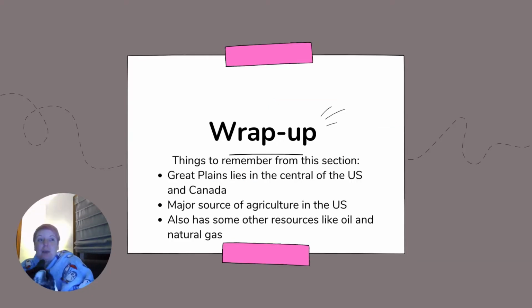All right, so to wrap up our lesson for today, remember from the section, the Great Plains lies in the center of the U.S. and Canada. The Great Plains are also a major source of agriculture in the U.S., and they also have some other resources like oil and natural gas, in addition to being a place where we can look at other alternate energy sources like wind turbines.